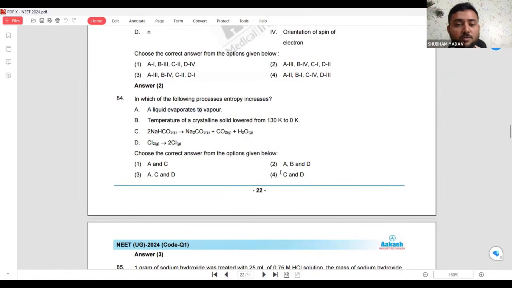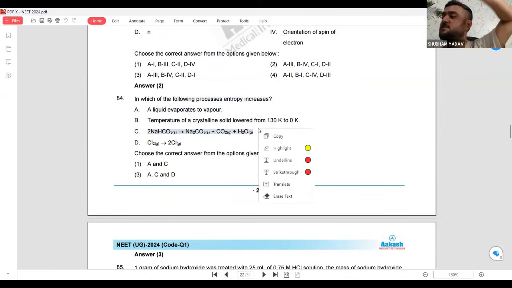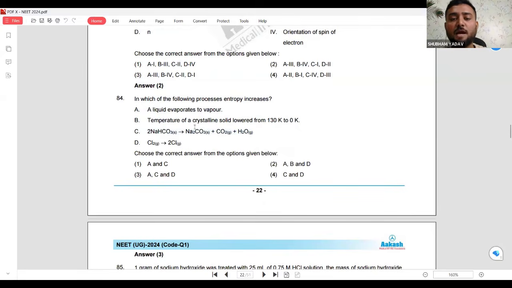अच्छा, multiple choice है. Okay. Temperature of a crystalline solid lowered. Now, whenever you lower the temperature of anything, entropy will go down. Okay. Here you have to understand one thing. See, if this type of question is coming, I'll tell you. NaHCO3, what is happening here? This is solid. It is reacting and producing two gases.